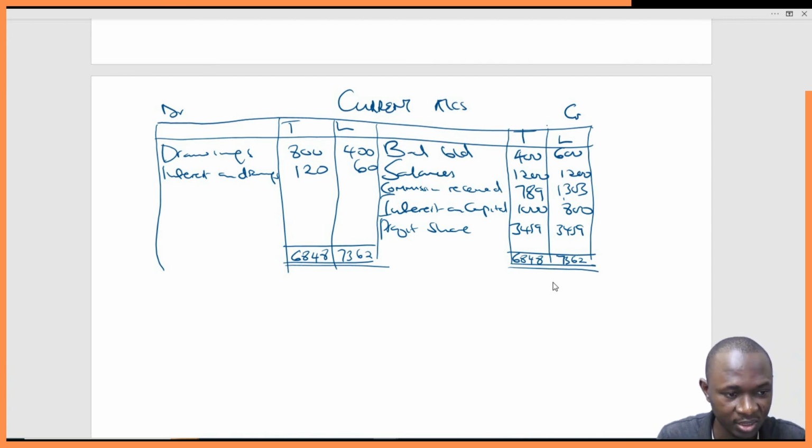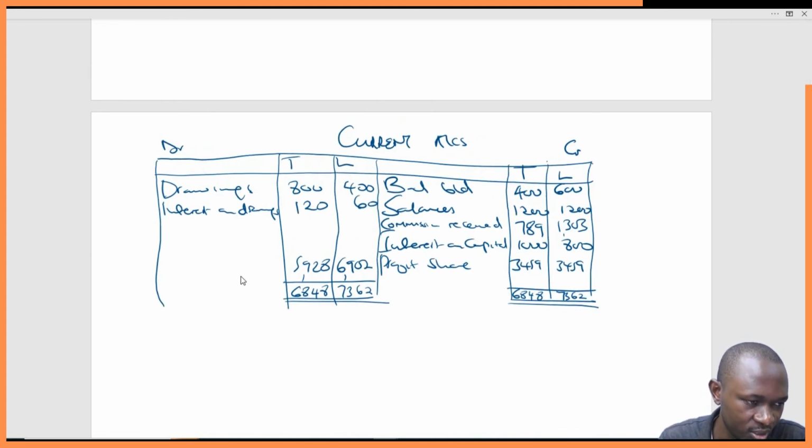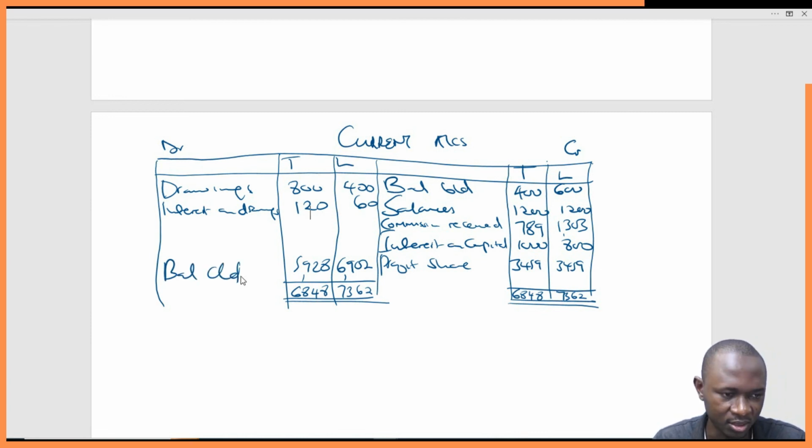We subtract the other side. So 7362 minus 460 gives us 6902. And then the other side, 6848 minus 920, gives us 5928. So these are the figures that we are interested in. So we'll say balance carried down at 5928 and 6902.